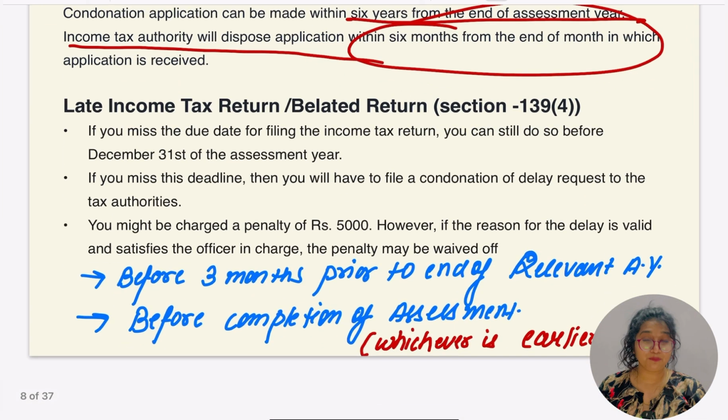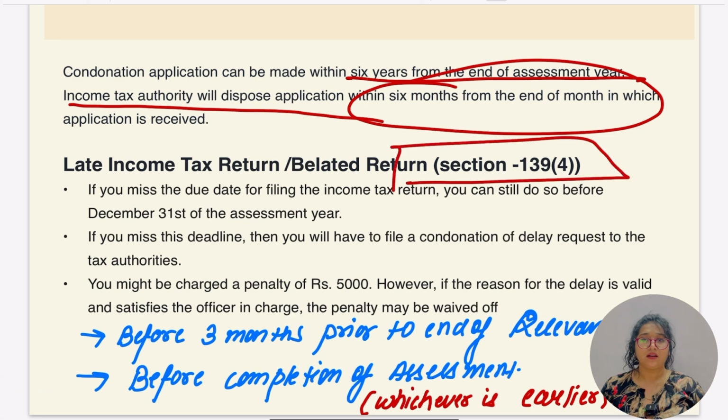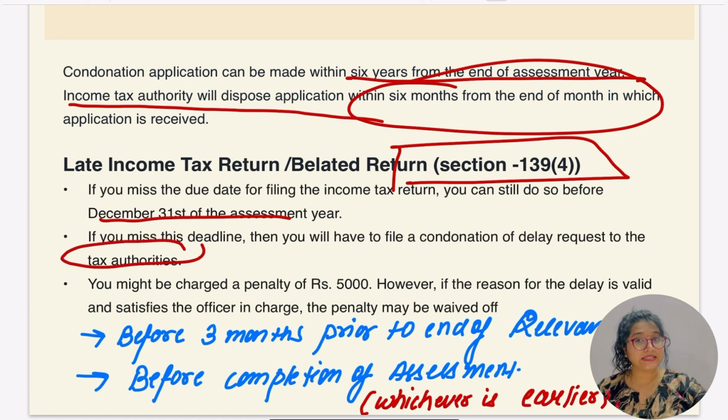Okay, let's go to belated return, section 139(4). Can an individual file a late return? Is there any time limit within which the individual assessee can file a late return? Let's go for it. If you miss the due date for filing the income tax return, you can still do so before December 31st of the assessment year. If you miss this deadline, then you will have to file a condonation of delay request to the tax authority. You might be charged a penalty of ₹5,000.